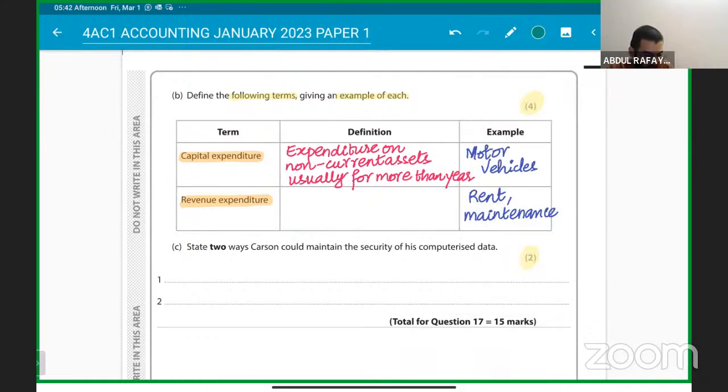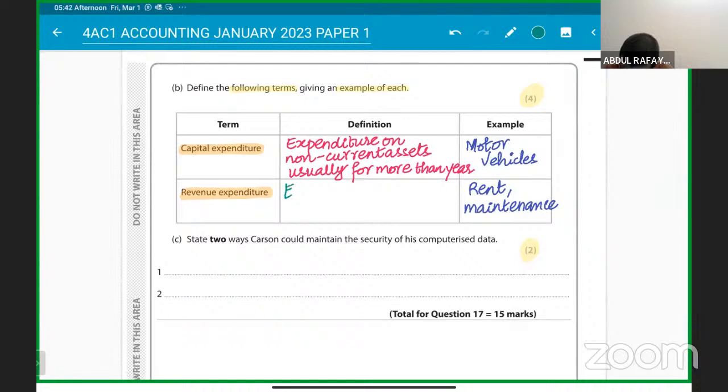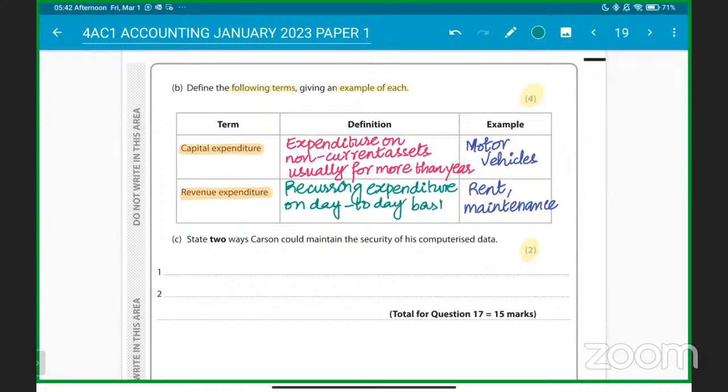What is the definition of revenue expenditure? Expenditure on a day-to-day basis, recurring expenditure. Recurring expenditure on a day-to-day basis. Okay, understood? Are you following? Sure about it, no questions, right?